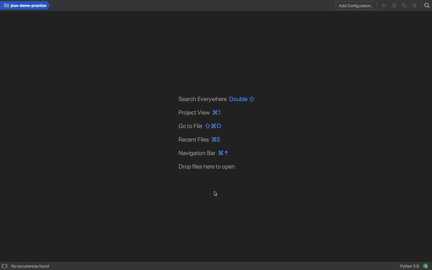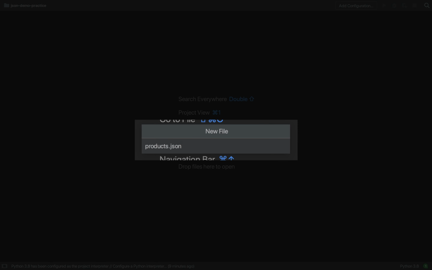What you'll tend to find is you'll get JSON in string format, which is sent between servers used in APIs, etc. And then you'll have JSON, which is stored in JSON files. I'm going to open up a JSON file because it'll be easy for us to write some JSON this way. And so I'm going to call this products, and I append on .json because it's a JSON file type.